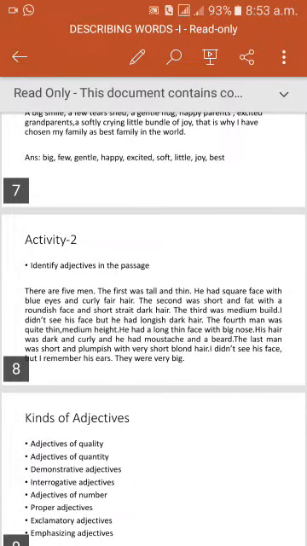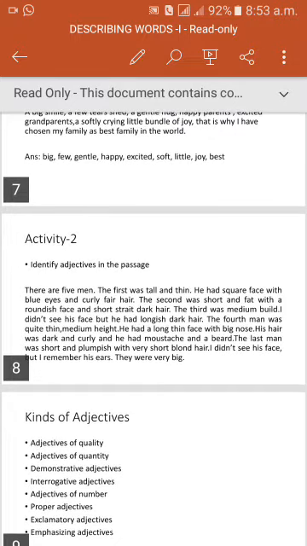There were 5 men. The first was tall and thin. He had a square face with blue eyes and curly fair hair. The second was short and fat with a roundish face and short, straight, dark hair. The third was a medium build. I didn't see his face, but he had longish dark hair.